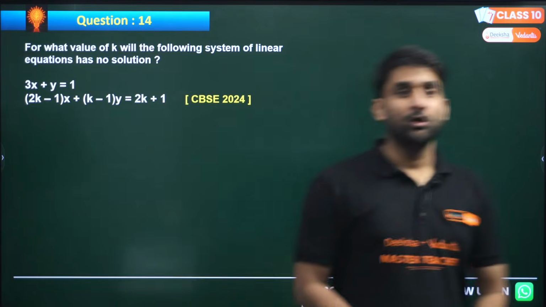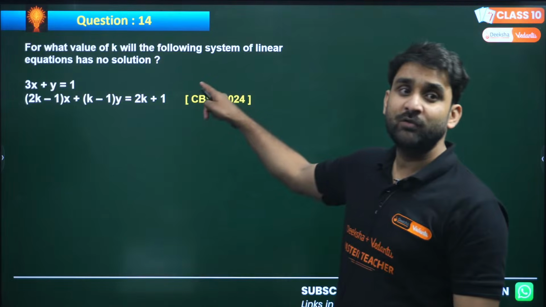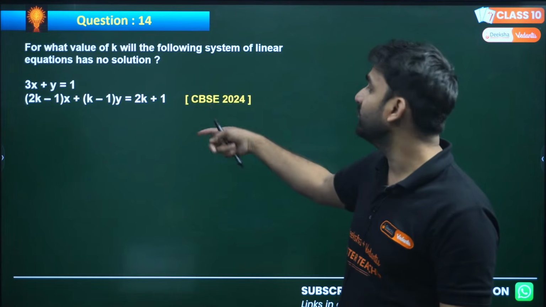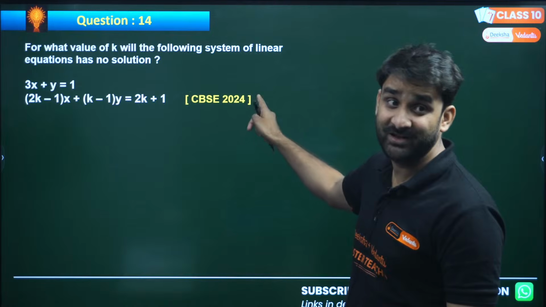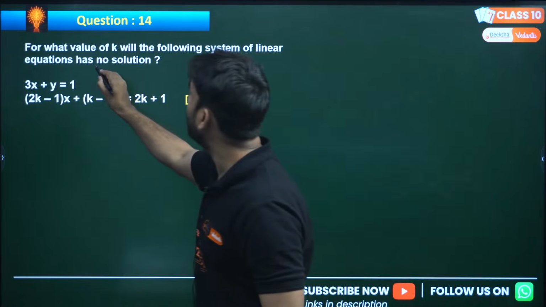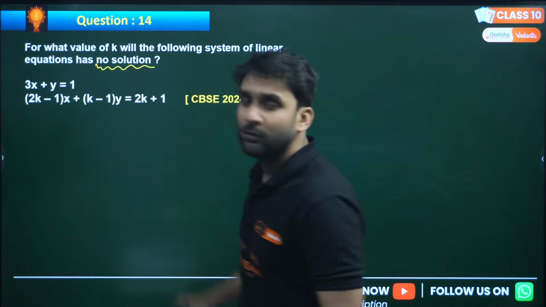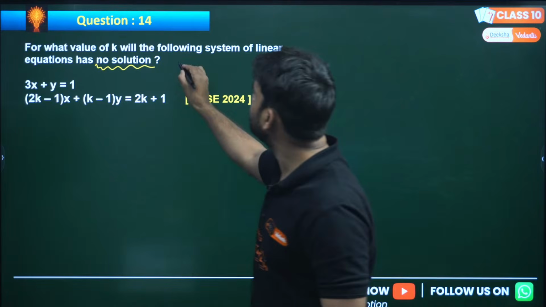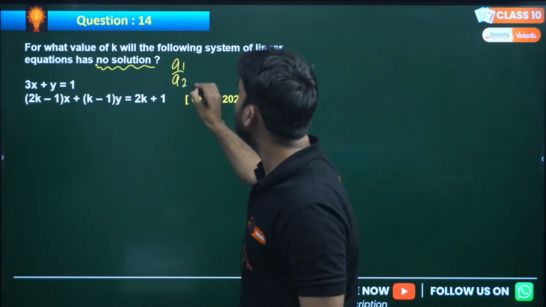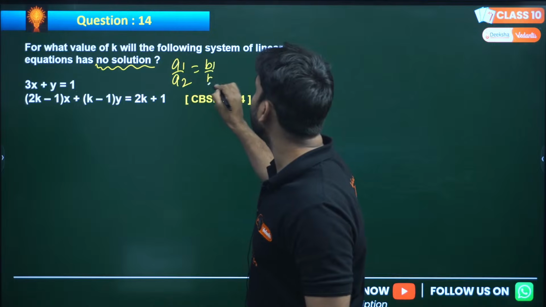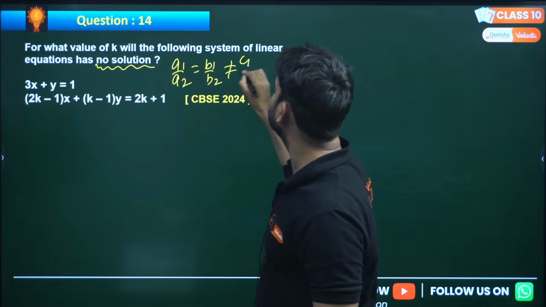For what value of k will the following system of linear equations have no solution? CBSE 2024, a very recent question. So my dear, you all know, for no solution, what is the condition? For no solution, a1 by a2 is equal to b1 by b2 but not equal to c1 by c2.